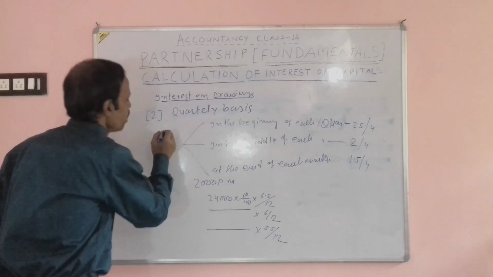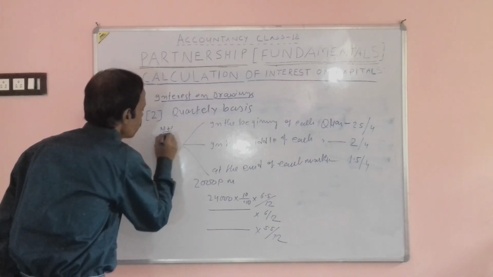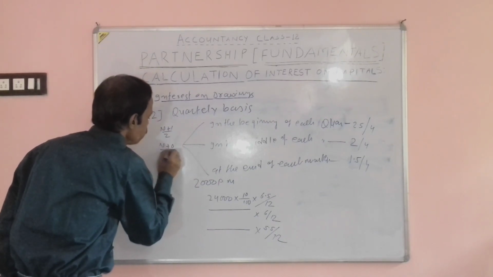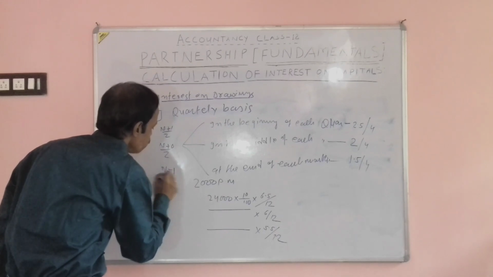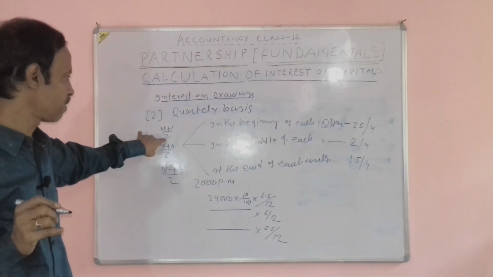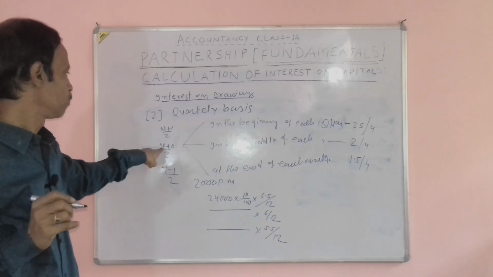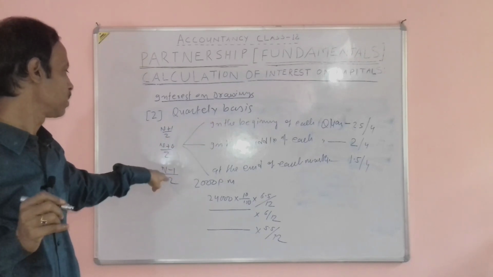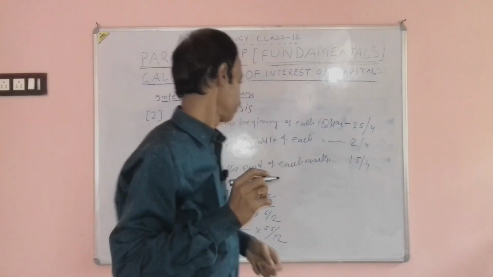This one also depends upon the same formula, n plus 1 by 2, n plus 0 by 2 and n minus 1 by 2. But the number of quarters in a year is 4. 4 plus 1, 5 by 2, 2.5. 4 by 2, 2. And 4 minus 1, 3 by 2, 1.5 by 4.